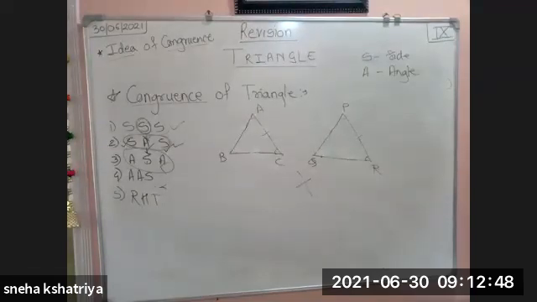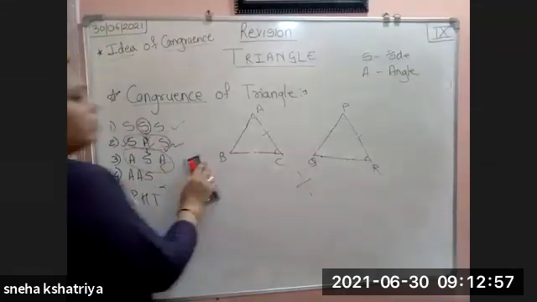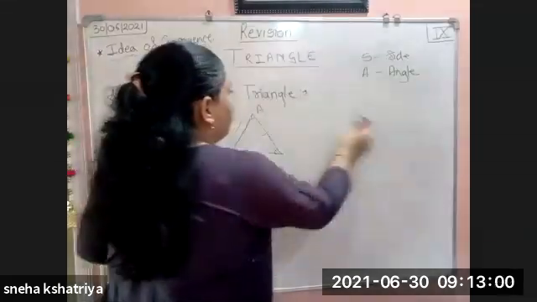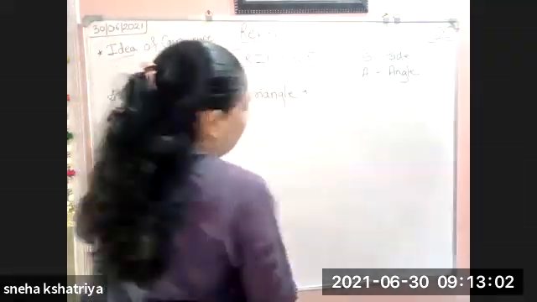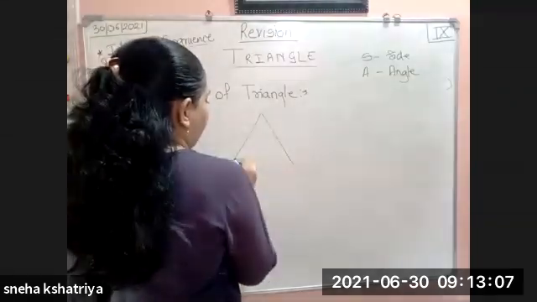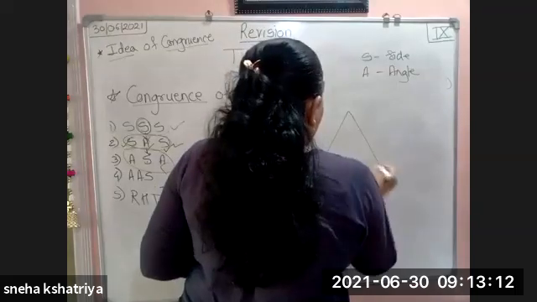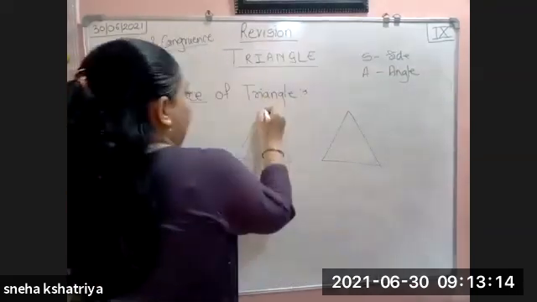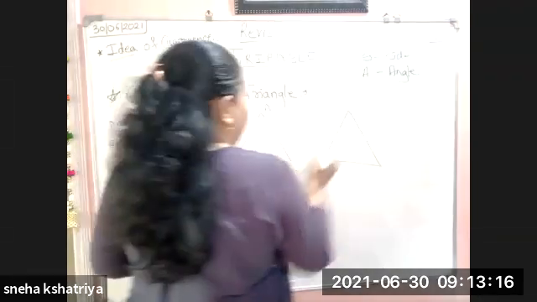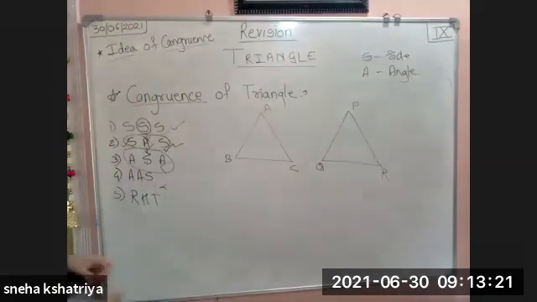Now the fourth one, that is AAS. Okay, again angle and side. Two angles, and after that a side. That is also a test in which we can prove here. I'll draw again the triangles. ABC, PQR.